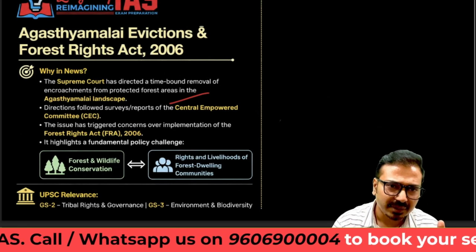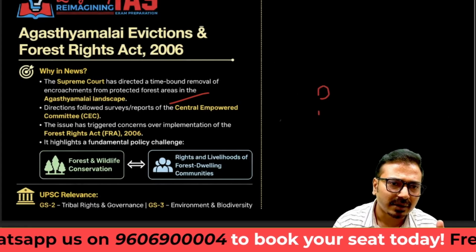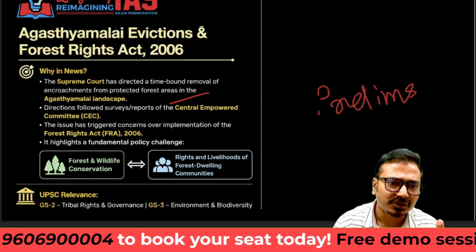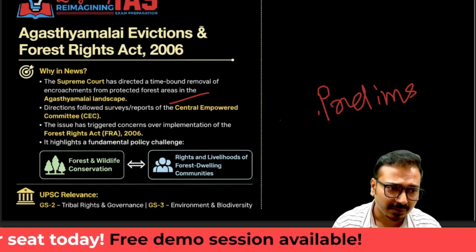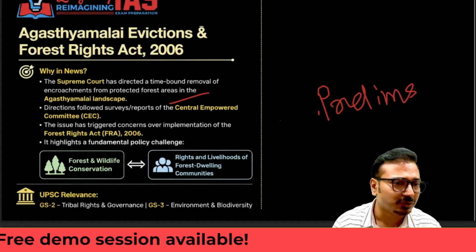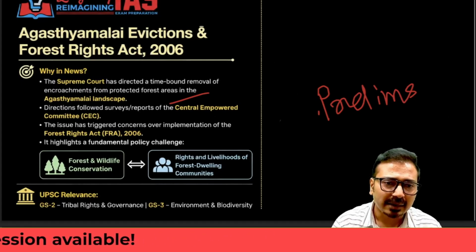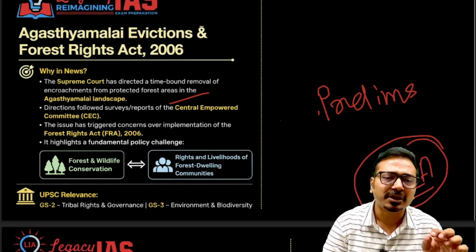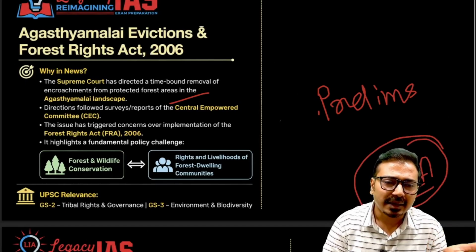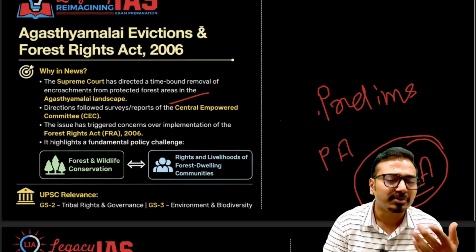In the past, UPSC has asked a question on the Agastyamalai Biosphere Reserve: which of the following protected areas are part of it. So the basics of the Agastyamalai Biosphere Reserve should also be covered from the prelims perspective, and we are expecting a question on FRA also. How? Because FRA protects the rights of tribal people, especially forest dwellers. On the other hand, whenever we talk about protected areas like national parks and tiger reserves, most of the time the people living in the forest area are relocated outside it.